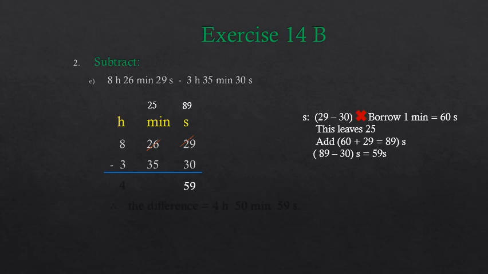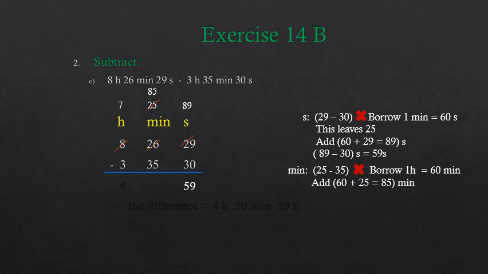Now in the minute column, we know that we have 25 minutes and we cannot subtract 35 minutes from 25 minutes. So we have to borrow 1 hour from the hour column, and 1 hour is equal to 60 minutes, right? And how many hours are left in the hour column? Well, 8 minus 1, that is 7 hours. And in the minute column, how many minutes are there now? 1 hour is equal to 60 minutes, so 60 plus 25 is equal to 85 minutes.